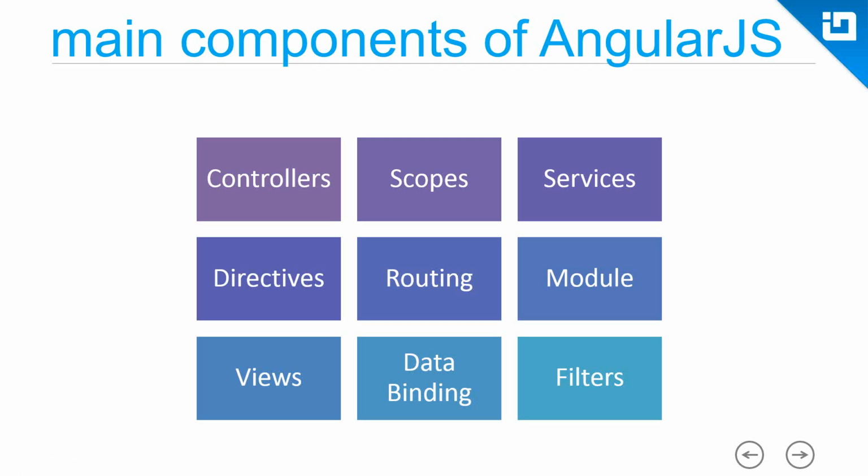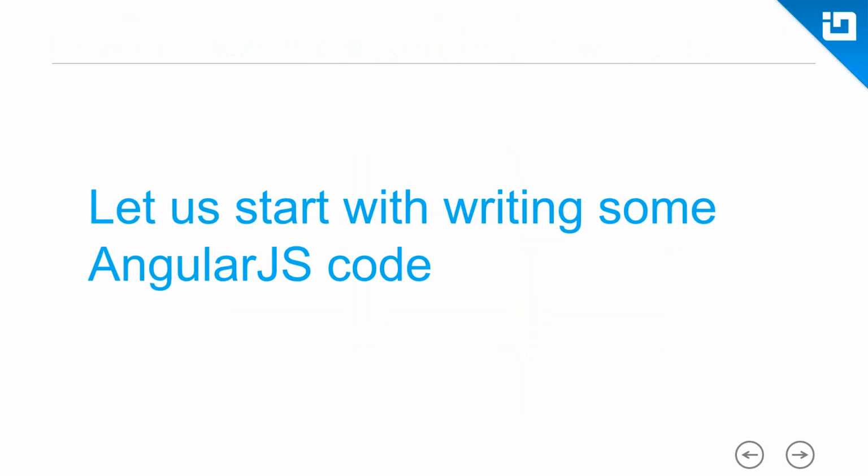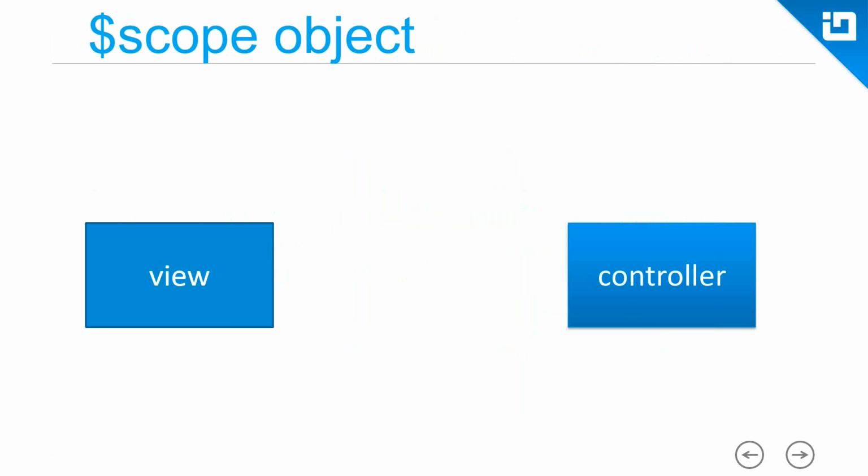Great. So as we see, these are the main components of AngularJS: controllers, scopes, services, directives, routings, modules, views, data binding, and filters. We just saw controllers and scopes, and also we saw the module. Let's go into the detail of controllers. And before that, let us understand a scope object.